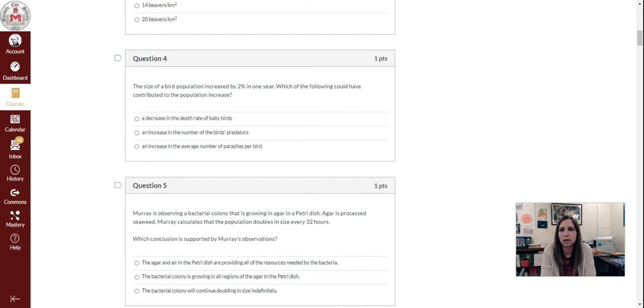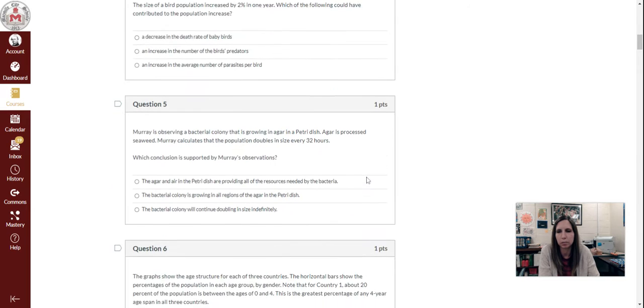Question 4. The size of a bird population increased by 2% in 1 year. Which of the following could have contributed to the population increase? A, a decrease in the death rate of baby birds, B, an increase in the number of the bird's predators, or C, an increase in the average number of parasites per bird.